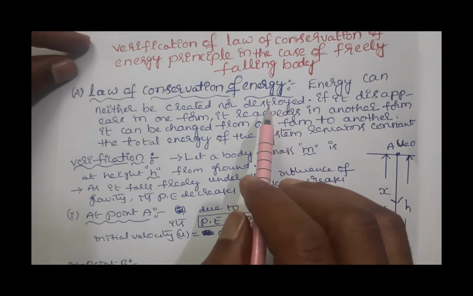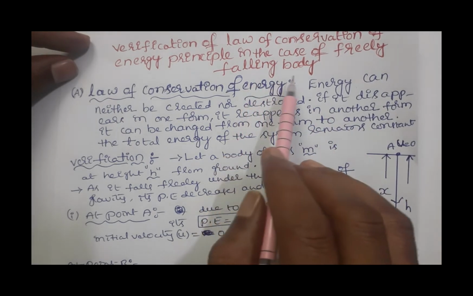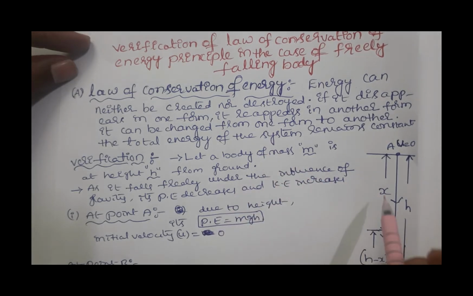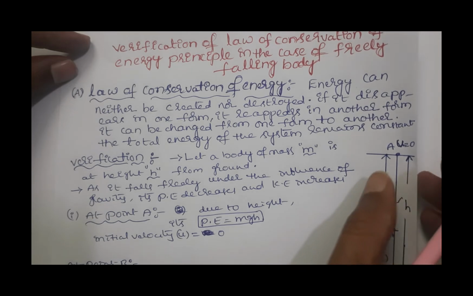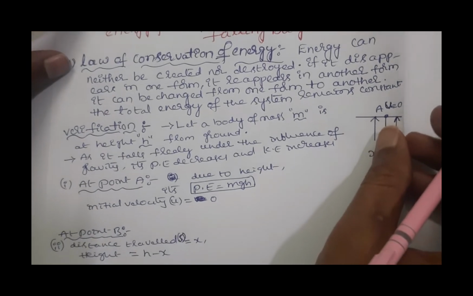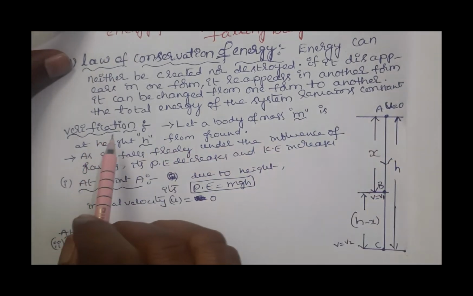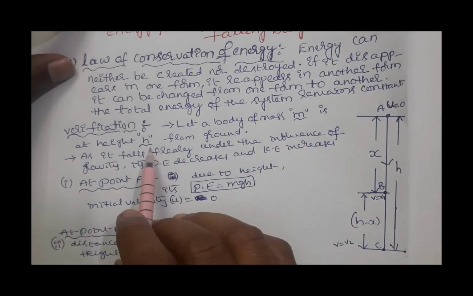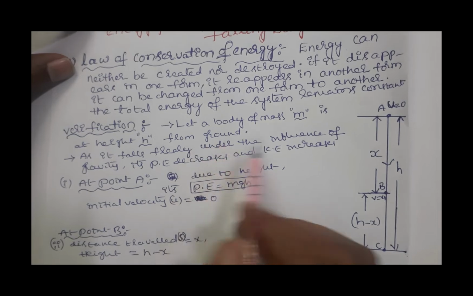So we are going to show this in the case of freely falling body. In various cases, the total energy of the freely falling body remains constant. For this, we are taking a freely falling body, students. Verification: let a body of mass m be at height h from the ground.